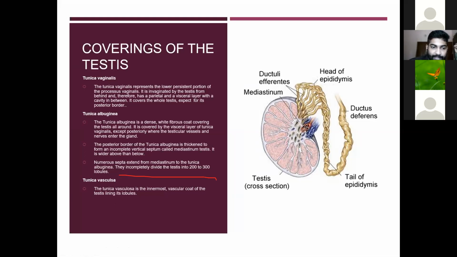Then the tunica vasculosa. It is the third layer of the testis. The tunica vasculosa is the innermost vascular coat of the testis, lining its lobules. It is lining the lobules of the testis.